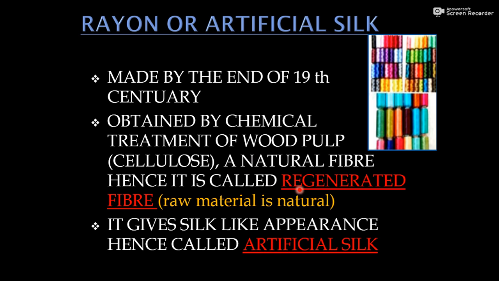Regenerated fiber means it was generated again because its raw material was natural. That's why we call it regenerated fiber. It is a question in your exercise why it is known as regenerated fiber. The answer is simple, because its raw material is natural. And that raw material is cellulose.